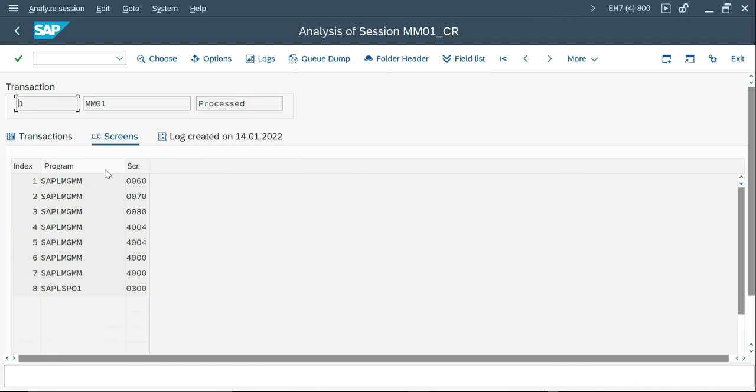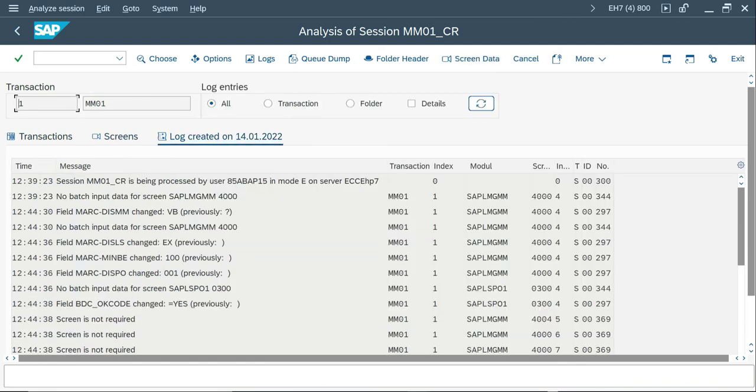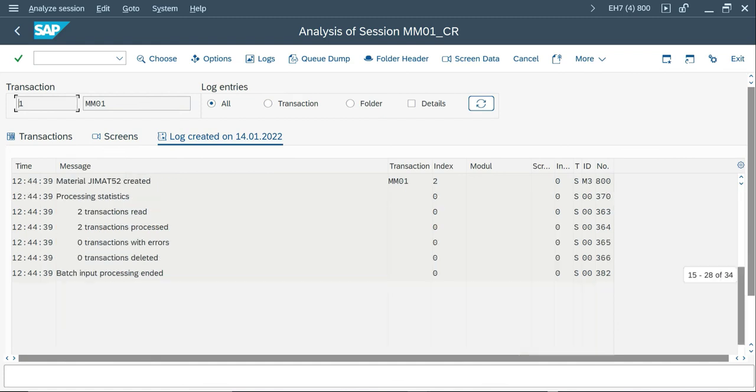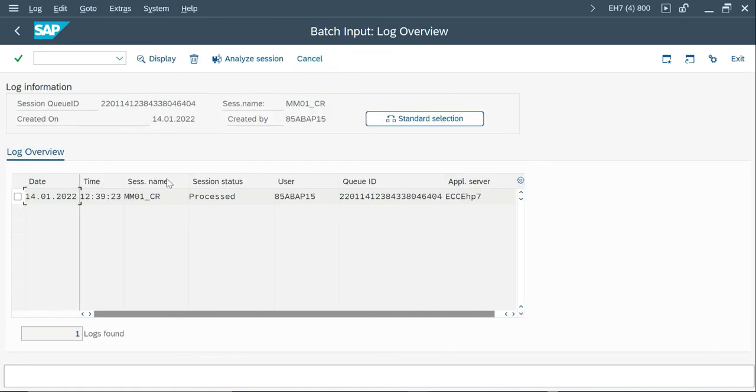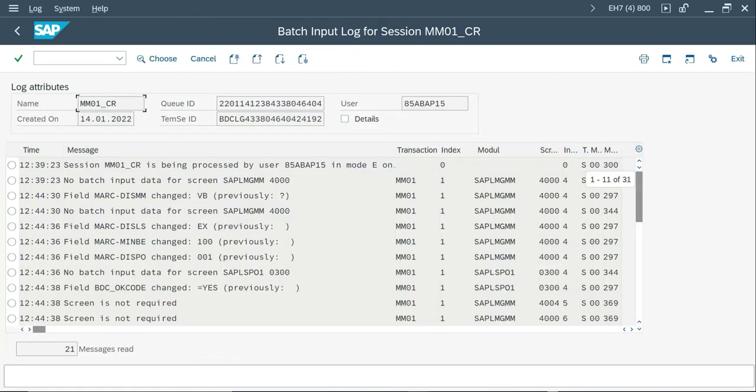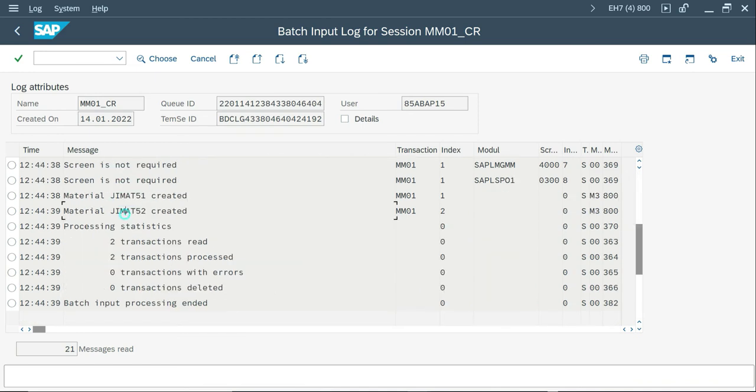If you double click, you will see what are the screens involved, and then the log is created. Two transactions read and two transactions processed successfully, and this is for 52. And what is the first one? Let me select this and go to log and double click. So here, 51 is created and 52 is also created, read and processed successfully.